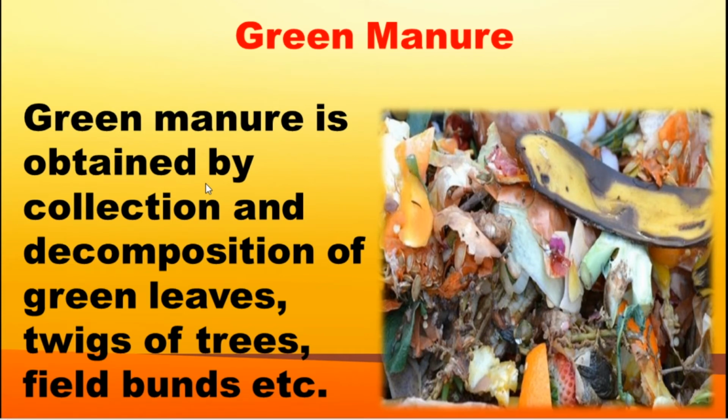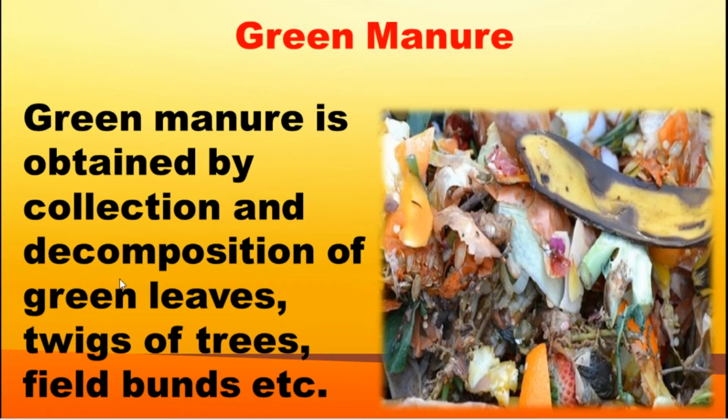What do we mean by green manure? Green manure is obtained by the collection and decomposition of the green leaves and twigs of plants or trees, field boughs. Twigs of the trees are the young leaf and the young stem. The tree always has timber, and the timber is not used for green manures. Except the timber, all leaves and young leaves are used to produce green manure.